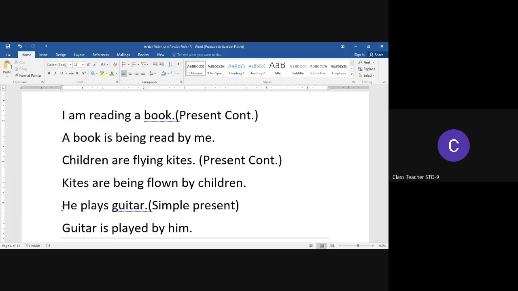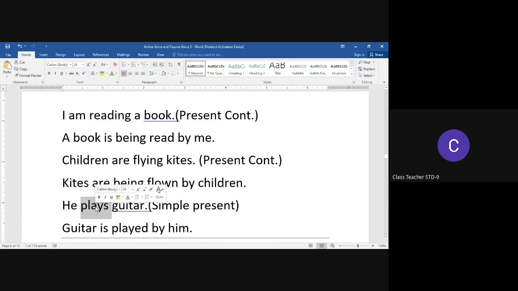In all these transformations, the point to be noted is that the object of the active voice sentence becomes the subject of the passive voice sentence. The subject of the active voice sentence becomes the object of the passive voice sentence.